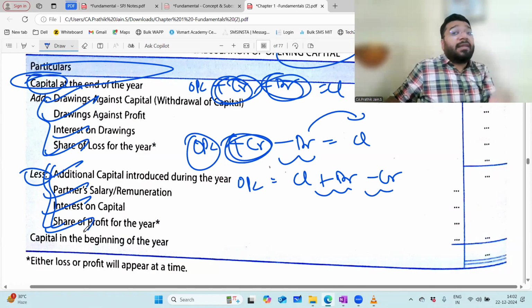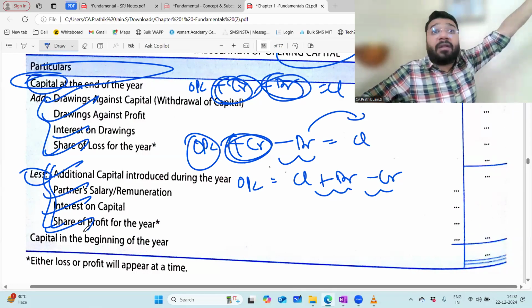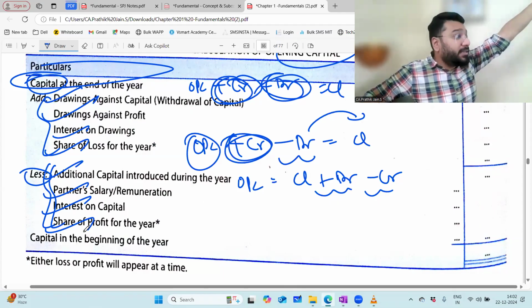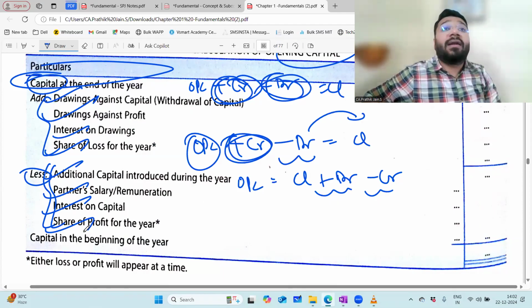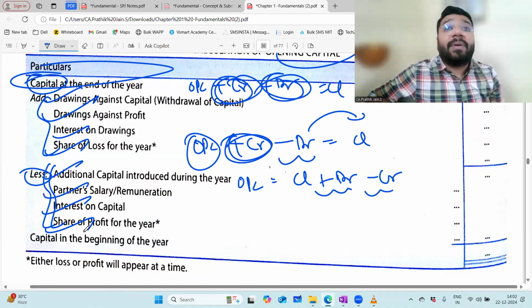So in this format, they've given only 4 debit and 4 credit items. But as you progress in the entire partnership chapter, when you come to admission, retirement, death and dissolution, you have so many other items to be credited and debited. So if I get one question where the revaluation profit is added in the current year, and now I want the opening capital, will you not minus the revaluation profit?